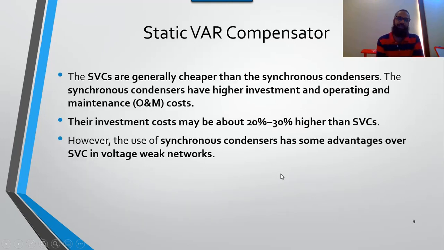But if we compare the static var compensator with the synchronous condenser, normally the synchronous condenser is quite expensive as compared to static var compensator. Normally the cost of the synchronous condenser is 20 to 30% more than the static var compensator. The advantages of the synchronous condenser are much more than the static var compensator. But we prefer static var compensator because its cost is less as compared to the synchronous condenser.